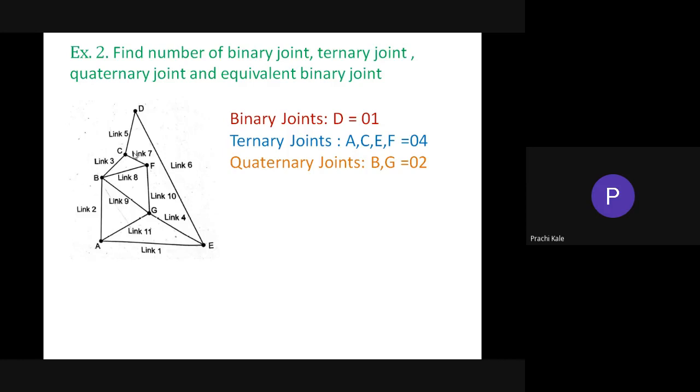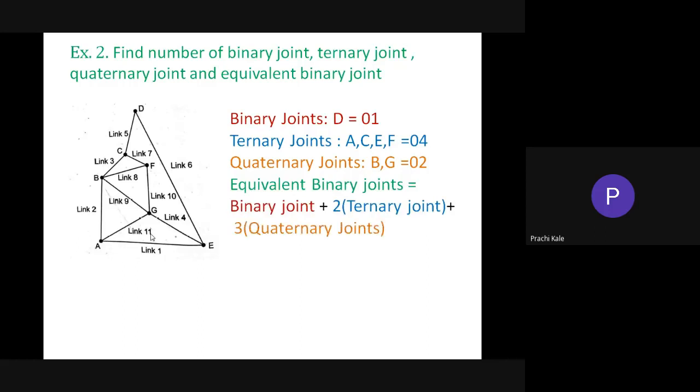Like if you take a quaternary joint, take an example of G. G is a quaternary joint. So just take reference of link number 11. Link number 11, link number 9, one binary joint. Link number 11, link number 10, second binary joint. Link number 11, link number 4, third binary joint. So one quaternary joint will give you 3 equivalent binary joints. Is this clear? The concept of binary and equivalent binary joints, and equivalent for ternary and quaternary joint.